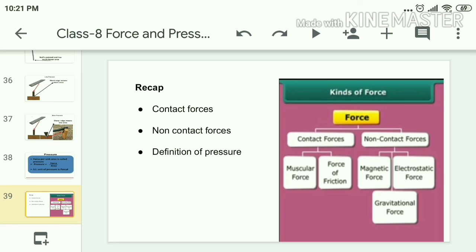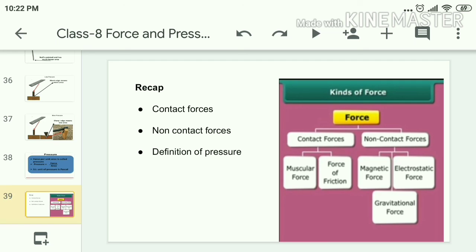The next type of force is non-contact force. The force which is exerted without contact between two surfaces is called non-contact force. Examples are magnetic force, electrostatic force and gravitational force.